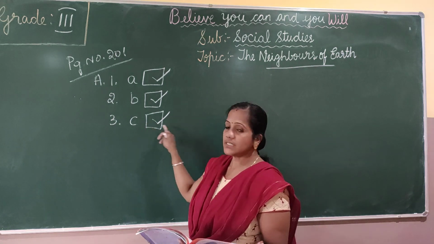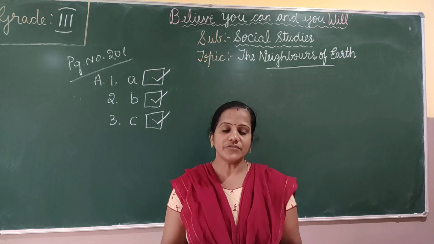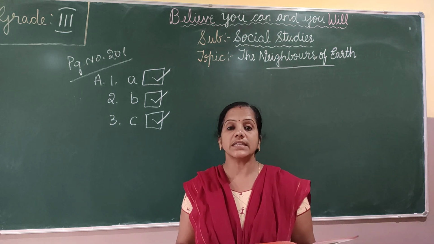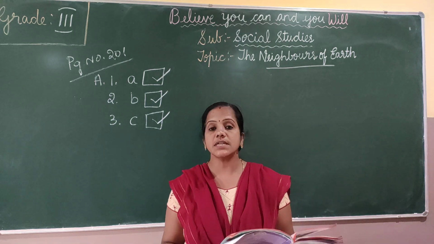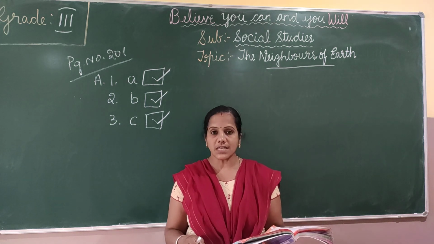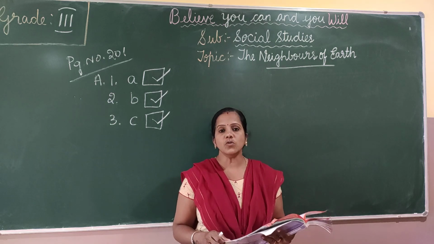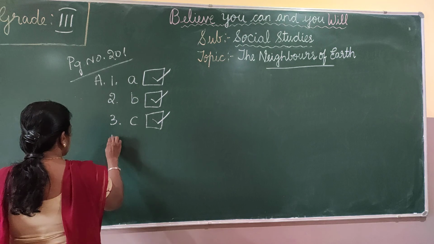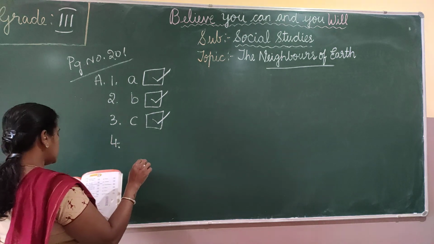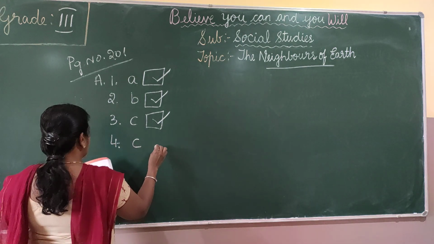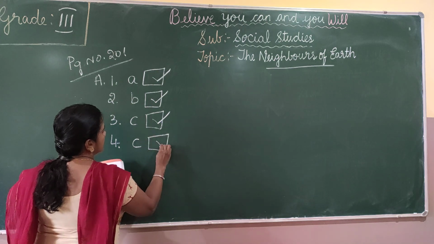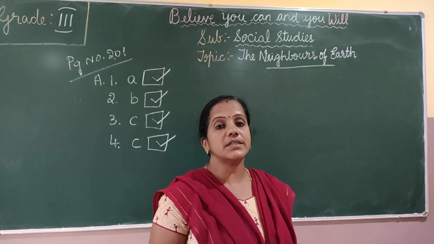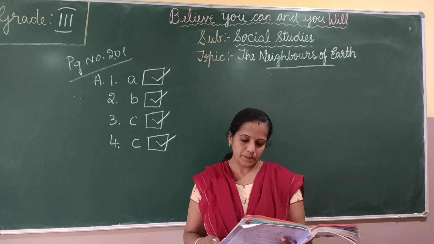Okay, tick option C. The fourth one, the closest neighbor of Earth is sun, pole star, moon. It is moon. Is it? So the fourth answer is option C. Tick C. Okay, the closest neighbor of the Earth is the moon.